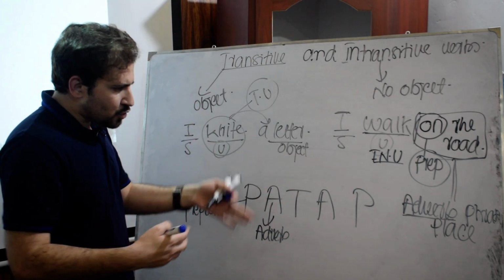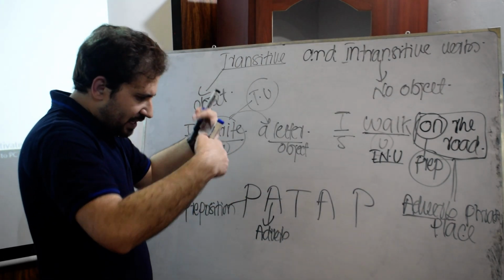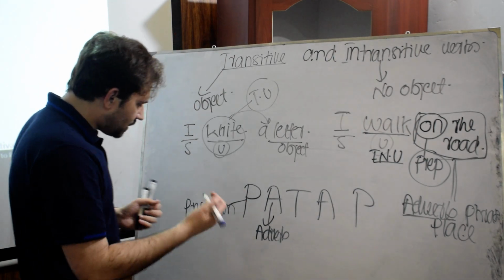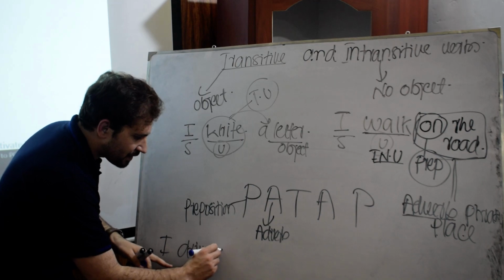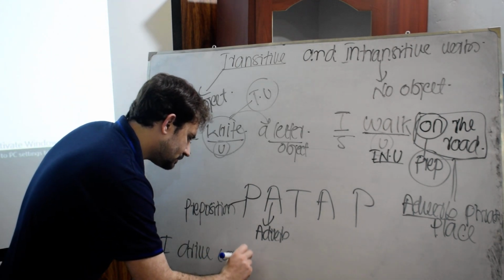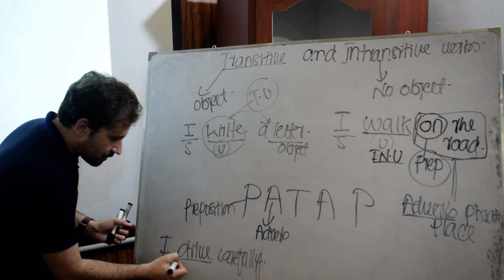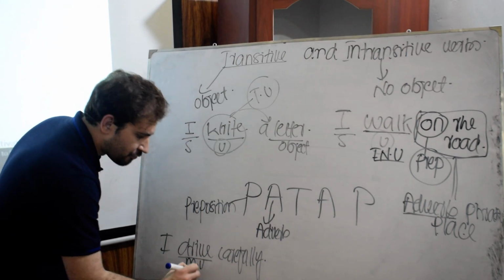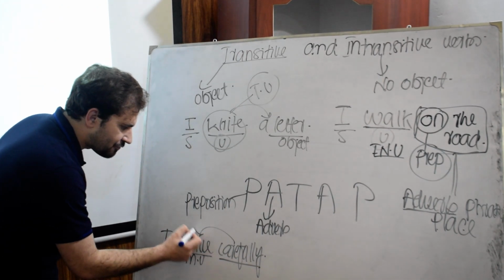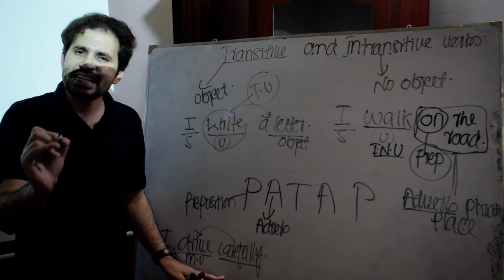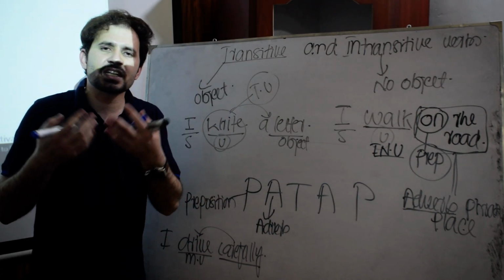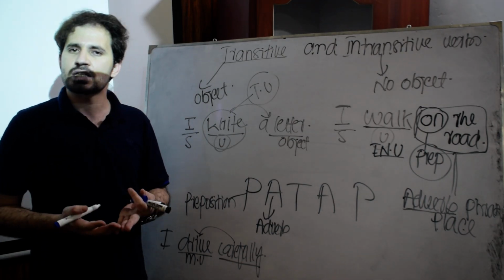For example, to make an easy example, if I say, I drive carefully. Drive is the main verb. And what is carefully? It's an adverb. This verb takes an adverb. So when a verb takes an adverb, it cannot be transitive. It's an intransitive verb.